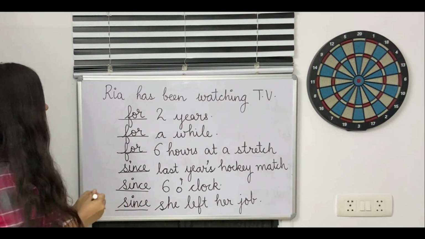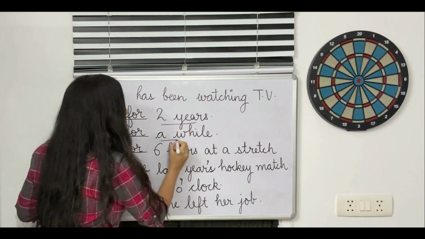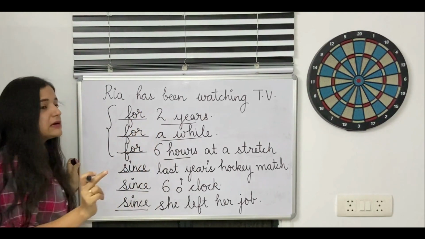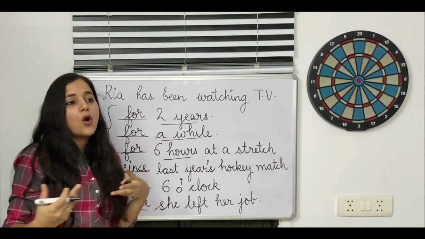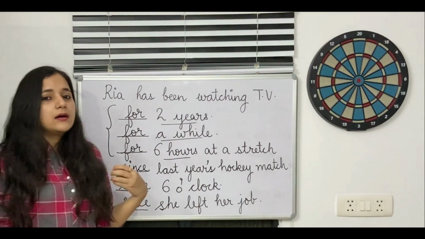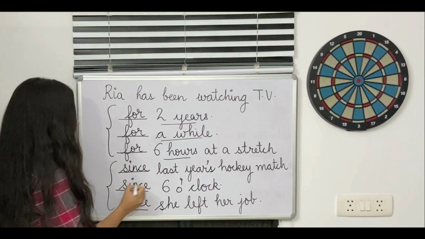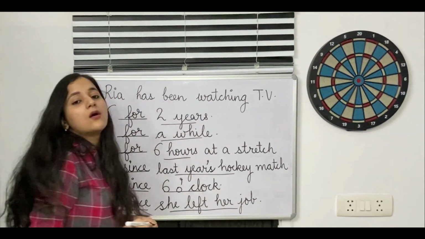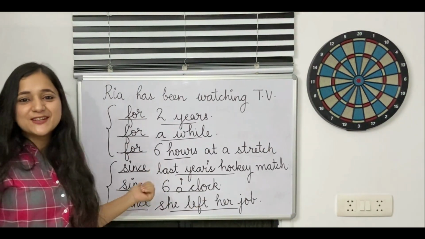So as you can see through the examples, for is being used for a vague timeline. It could be number of hours, it could be number of years, number of days, number of months, or it could be a long time, a short while. Similarly, since is used for a specific day, a specific incident, a specific time, or a specific month or a specific year. So hope this is clear to you.